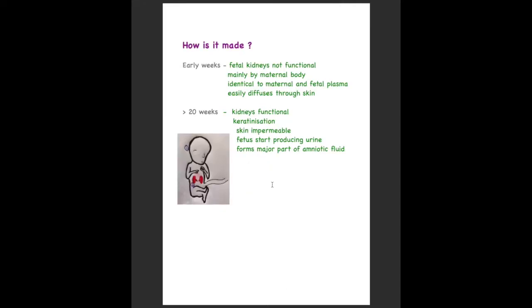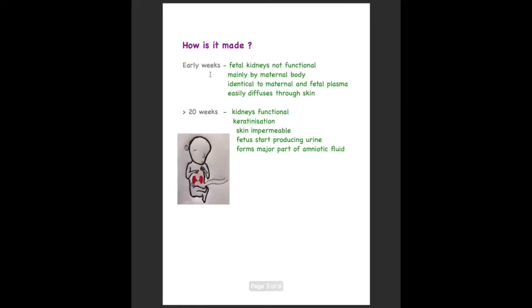Now let's see how exactly the amniotic fluid is made. As I said earlier, in the early weeks it is mainly derived from the maternal component. Now why is that? In the early weeks the fetal kidneys are not yet functional, so the fetus cannot make its own urine. So the amniotic fluid is majorly made from the mother's body, that is water and electrolytes. And we can also say that the amniotic fluid is identical to maternal and fetal plasma.